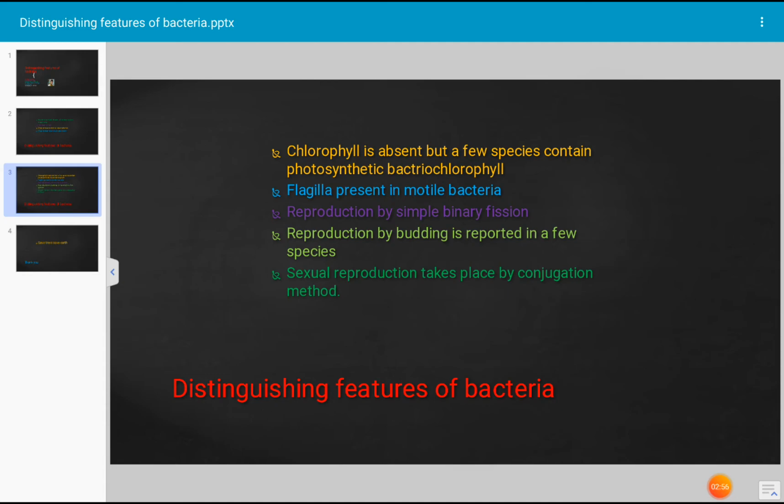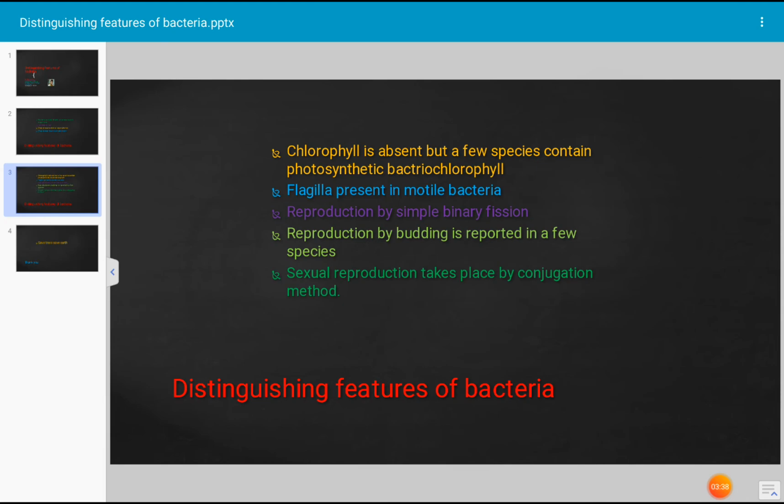The bacterial cells reproduce by simple binary fission. Bi means two. It means simply the cell gradually divides into two cells. This is binary fission. It is not a mitotic division because it is binary fission. One cell divides into two. The two cells which are formed may be equal in size and shape or unequal in size and shape, but each may have a small fragment of DNA that can grow, that can act as a daughter cell.